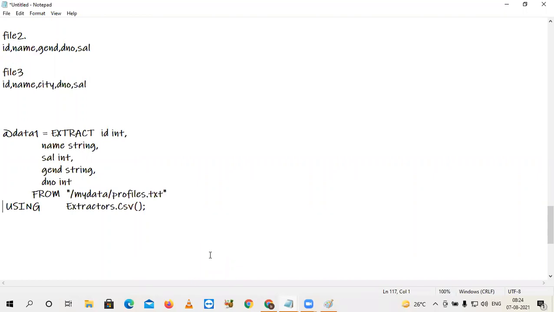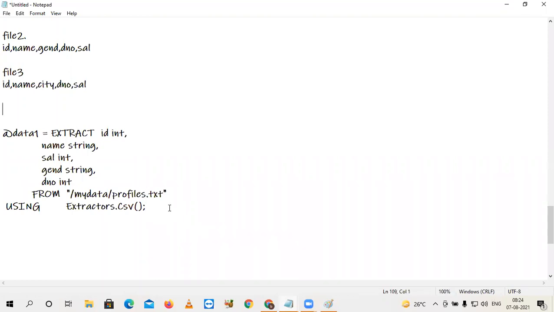It will return you as NA, not available. It will replace that number value because you said ID is int. In that moment, the value will be replaced with NA. Later we will discuss data cleaning.